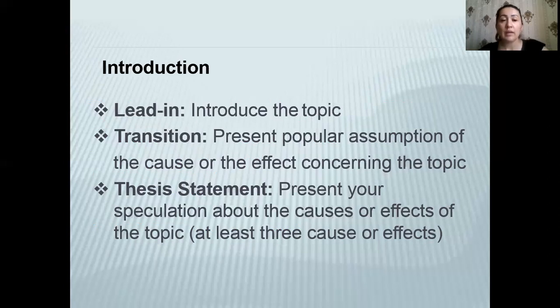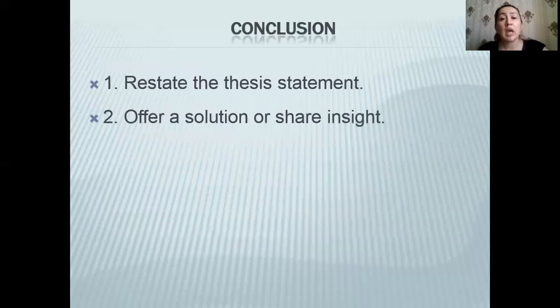And then you will follow with a thesis statement. In the thesis statement, you present your speculation about the causes or effects. Here, you can bring at least 3 causes or effects in the thesis statement. And your conclusion will restate the thesis statement, or here you can also offer a solution or share insight.